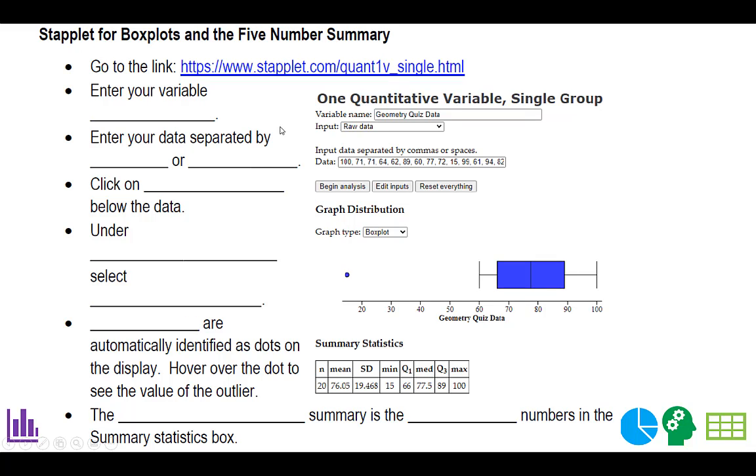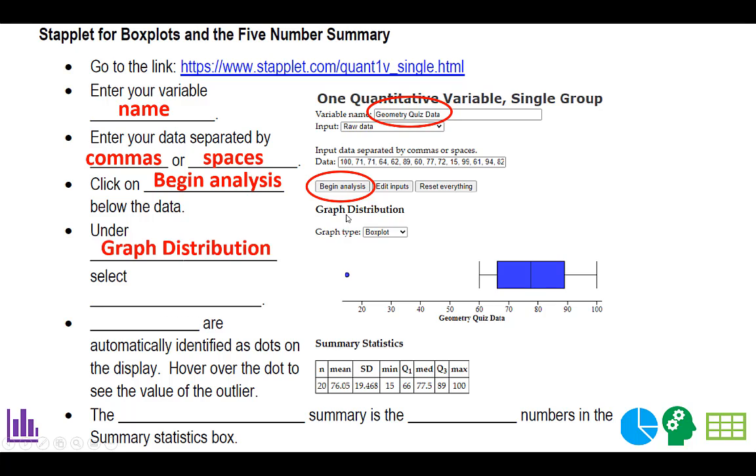Statlet is also a great tool for making box plots. First of all, you enter your variable in the name, and you can see here we've got the geometry quiz data right there, and then you enter your data separated by commas or spaces like I've done right here. Click on Begin Analysis right below the data, and under Graph Distribution, make sure you select Boxplot. It will normally default to dot plot.